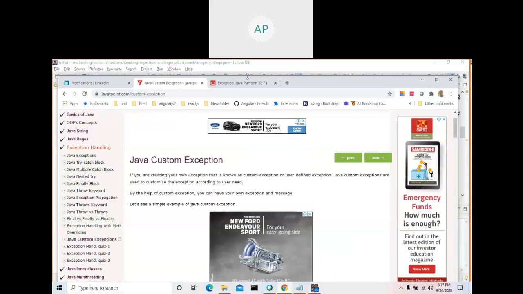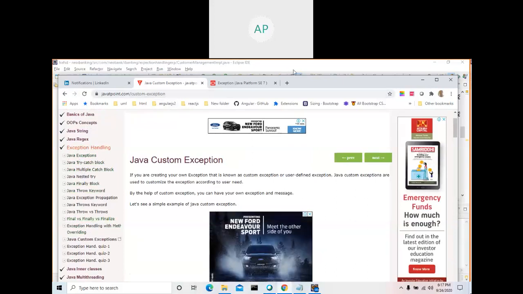Otherwise, I will explain. So now, what are the things that we saw here? Try, catch, finally, throws, checked exception, unchecked exception, custom exception. Try to read all these things. You will get an idea. If you get some high level idea, about 20%, 30%, it's enough as of now. Okay. Thanks for your time.